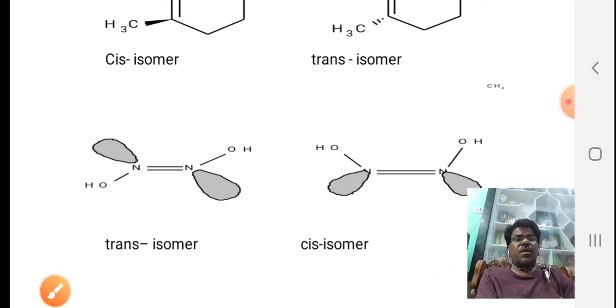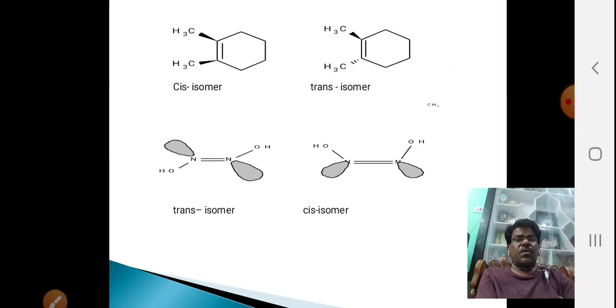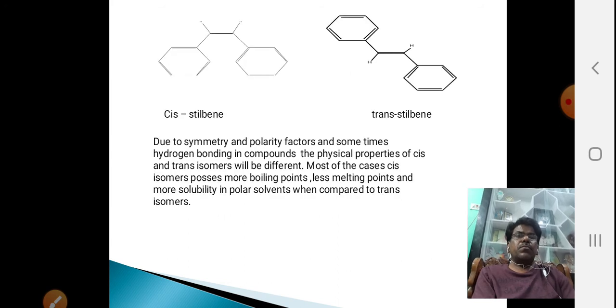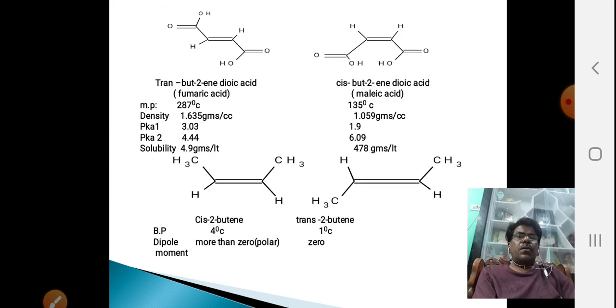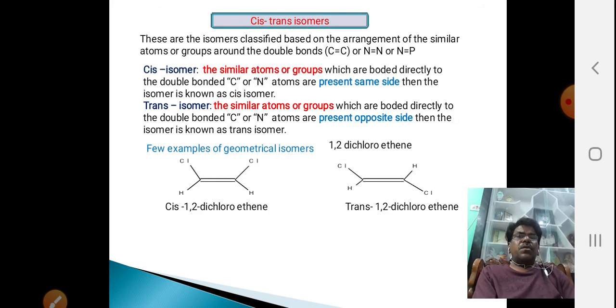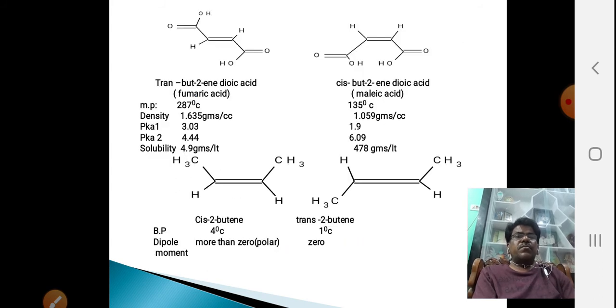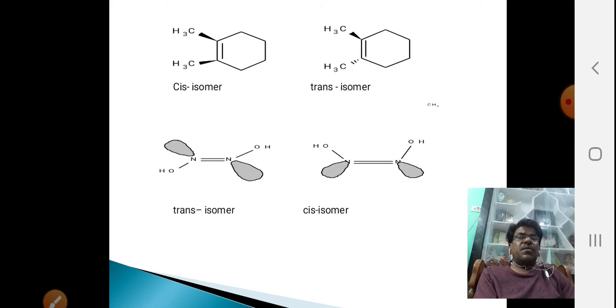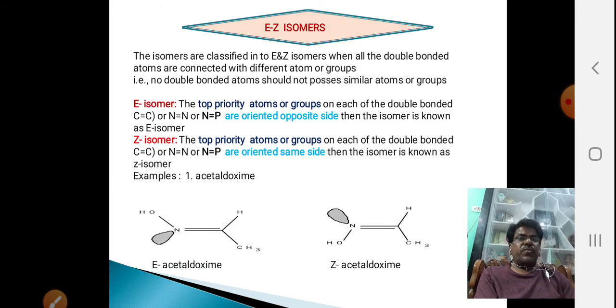Just go through them once again. See here the cis-trans isomers: 1,2-dichloroethene, fumaric acid and maleic acid, 2-butene cis and trans, stilbene cis and trans, the cyclohexane compound cis and trans, and some inorganic compound cis and trans.